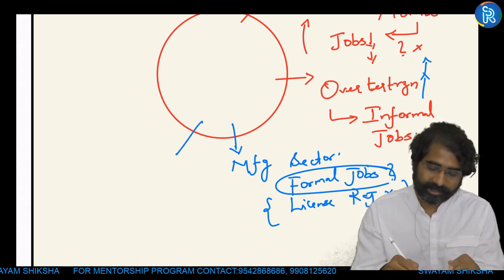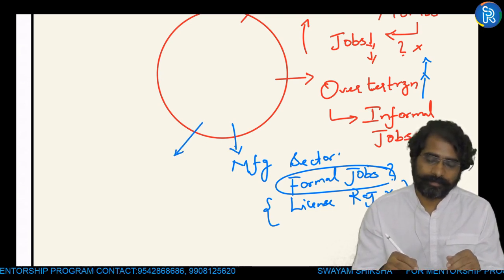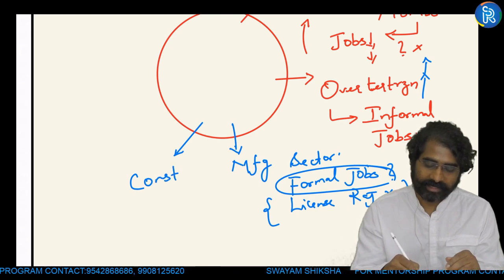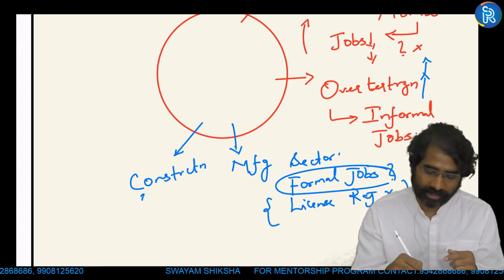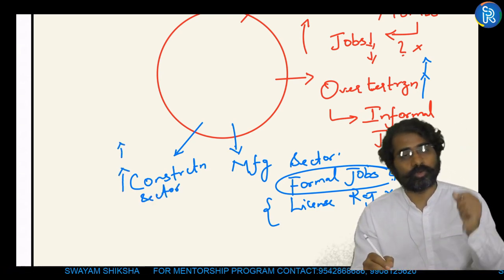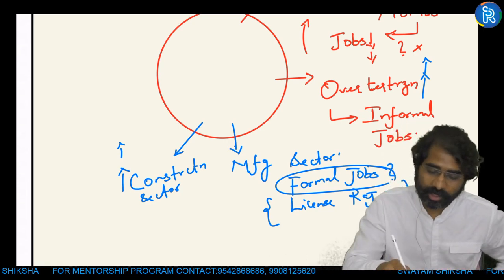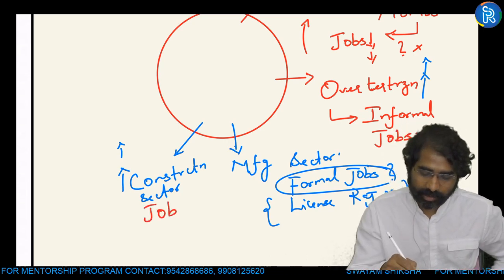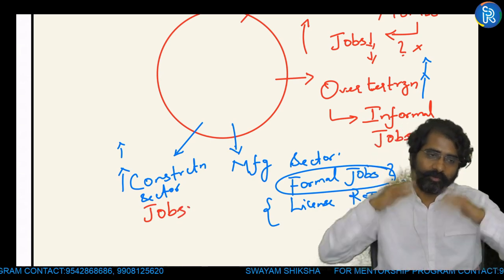So this was also one more issue, one more problem. Another important aspect is in the secondary sector also. After LPG, the sector that developed at a faster pace is construction. The growth of jobs is high with respect to the construction sector. And the reason for development of the construction sector is also globalization. Malls have come up. And most of the jobs in the construction sector are not formal jobs. You have the woman carrying bricks from the ground floor to the top floor.